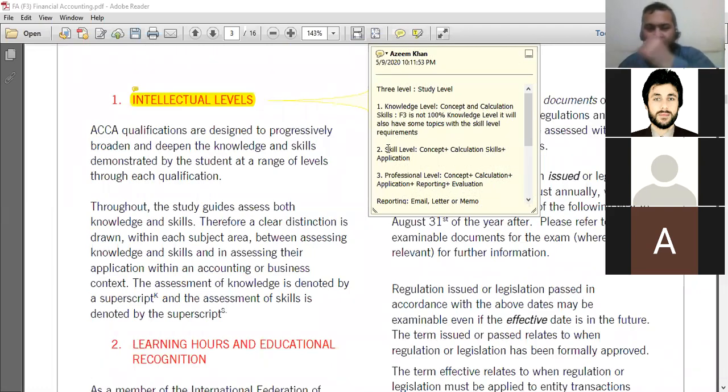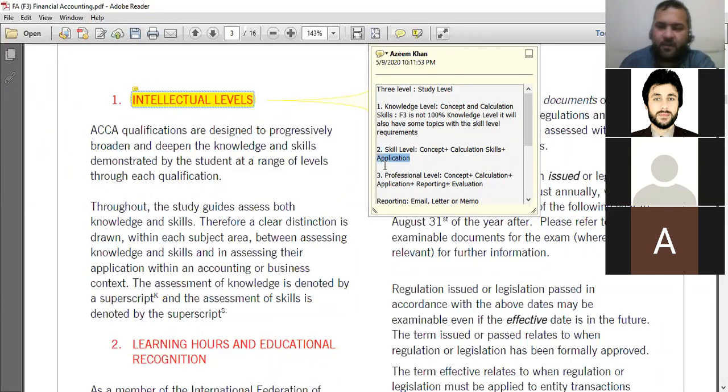Now look, skill level. In the skill level, the examiner is testing concept, calculation skills, and application. The last thing that is part of the skill level is application. What is application? Application means that the examiner will give a scenario to you. You have to apply your learned knowledge on the given scenario and solve the question or provide your answer to the examiner.